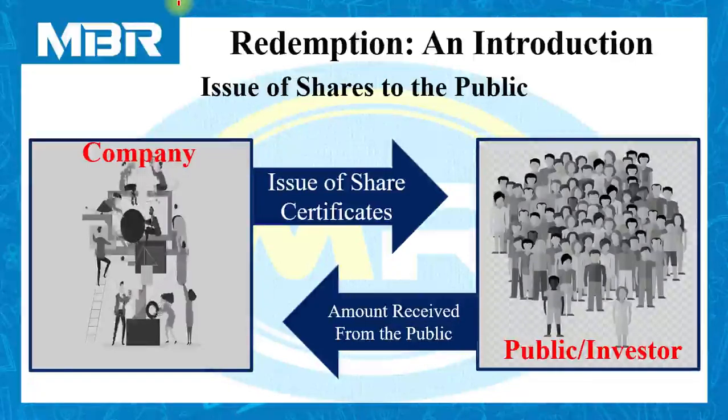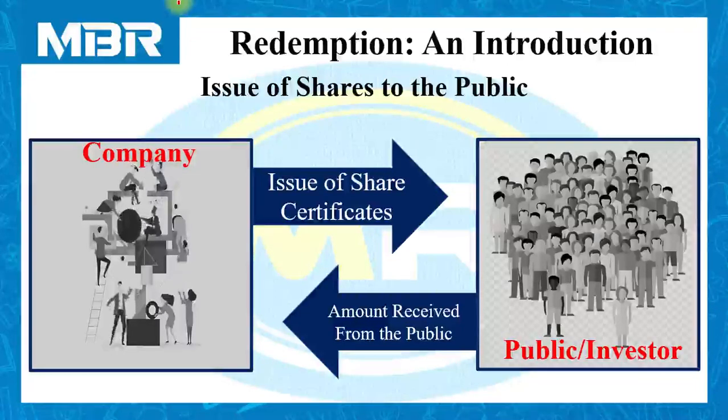It means that in case of issue, the amount is received by the company from the public, and the company has to issue share certificates to the public or investors. Once the shares are purchased by the public, they are referred to as shareholders of the company. This is the simple process of issuing securities to the public. Now, we have to concentrate on the word redemption. The word redemption is exactly opposite to the issue.